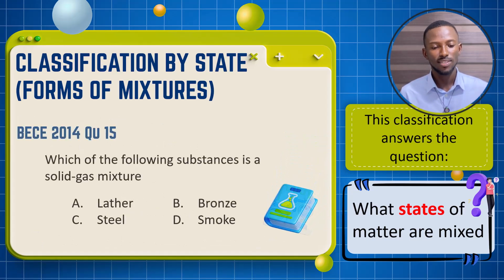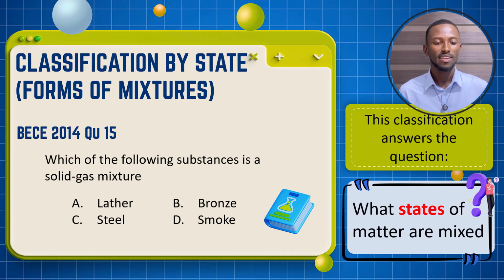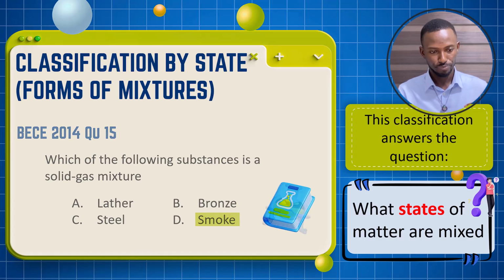And then, interestingly, in 2014 there was a question to that effect, question number 15, 2014. The question was: which of the following substances is a solid-gas mixture? What do you think? Is it leather, or bronze, or steel, or smoke? Obviously, the answer is smoke. So smoke is a solid-gas mixture. We have solid particles dispersed in gas. So the answer is D.